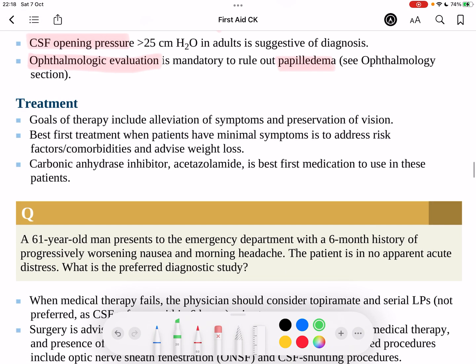And then finally, on to treatment. So the goals of therapy are essentially to alleviate the symptoms and preserve vision. These are the two priorities in this disease. Okay, the first best treatment for these patients is to essentially do lifestyle changes to address the risk factors and decrease the weight, because most of these patients are going to be overweight. In terms of the first medication, we give carbonic anhydrase inhibitors such as acetazolamide. That's the first line medication, so it's probably the second line after lifestyle changes and weight loss.